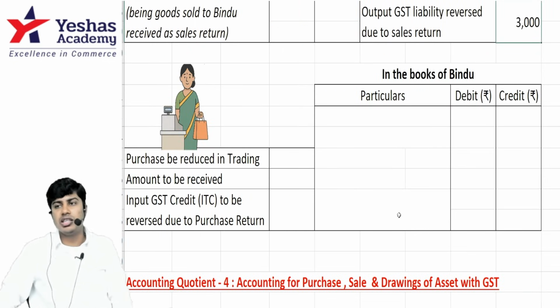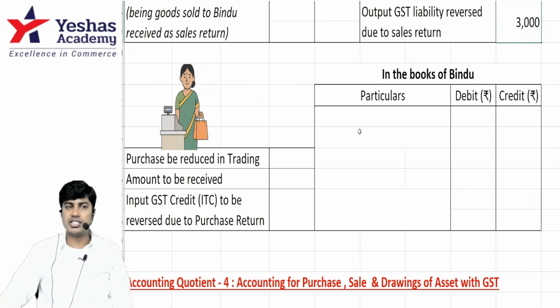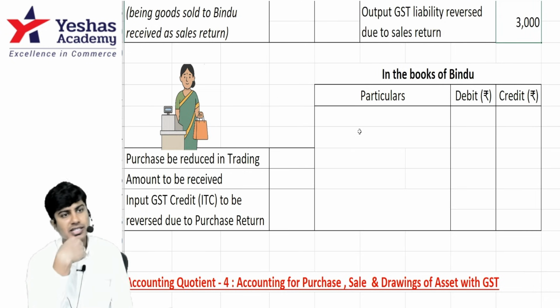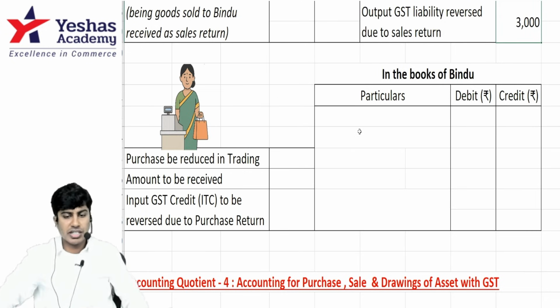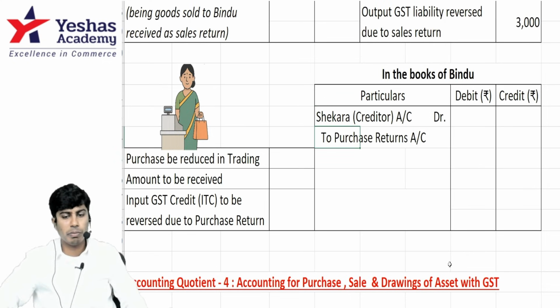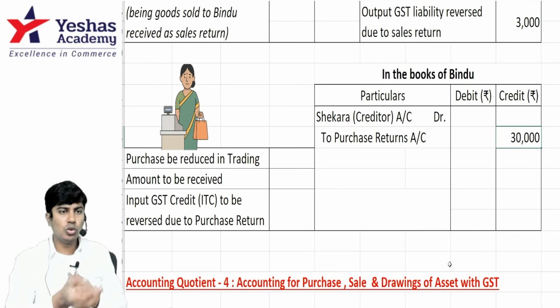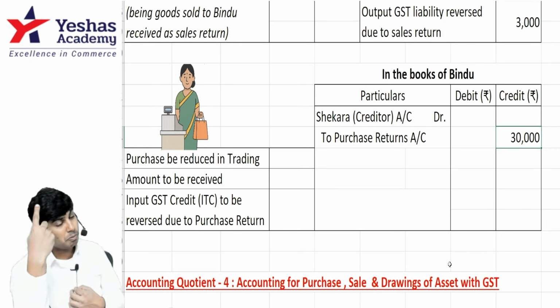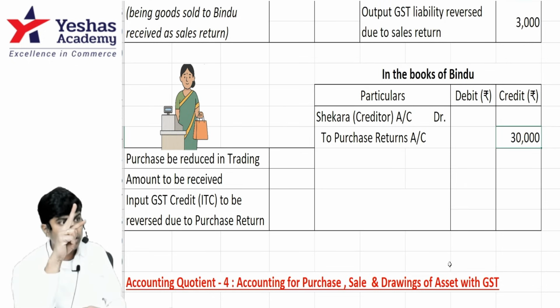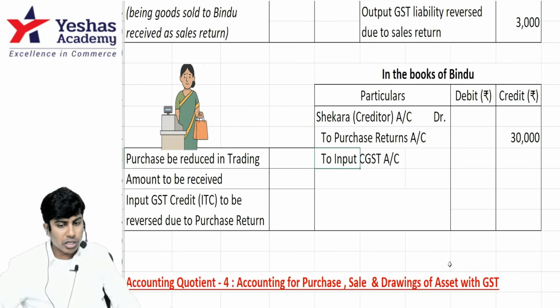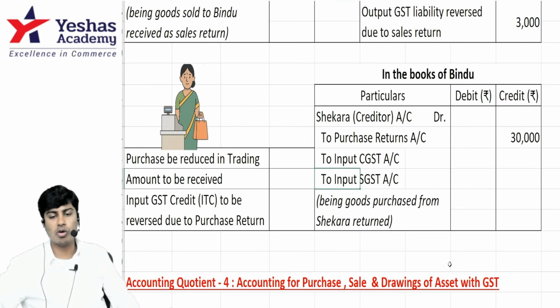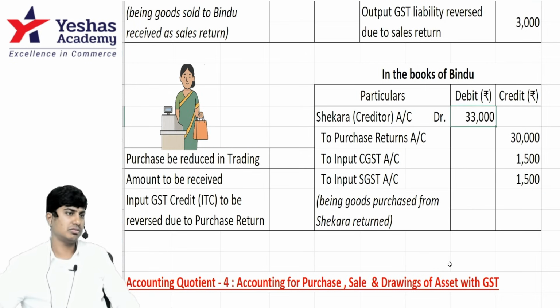What is the entry in the books of Bindu for purchase return? For purchase, the entry is purchase account debit to Shekhar. For purchase return, Shekhar account debit to purchase return. Purchase return is 30. When Bindu recorded the purchase, she had debited input CGST and input SGST, which is no longer claimable. Reverse it by crediting input CGST and input SGST. How much? 5%, 1,500 each, together 33.